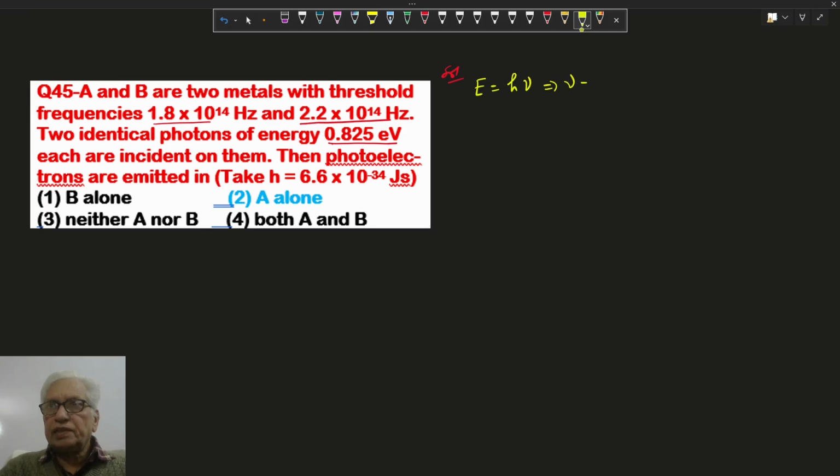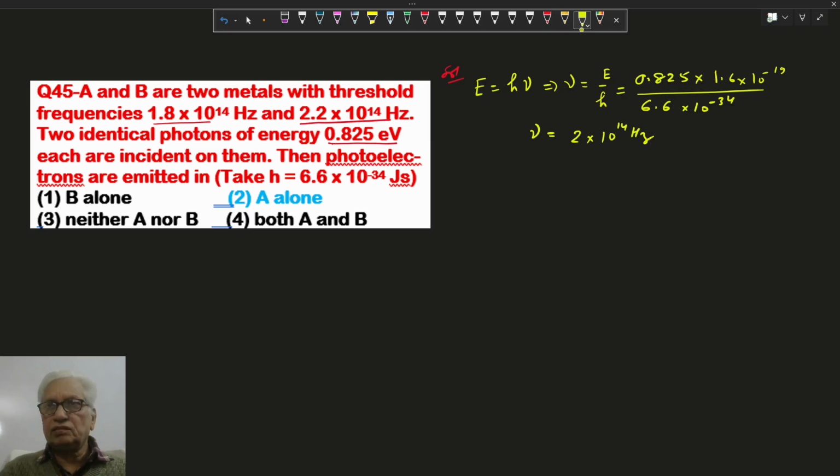So nu will be energy divided by h, Planck constant, and energy here is 0.825 electron volt, changed into joule, upon Planck constant 6.6 into 10 power minus 34. We solve it. Frequency comes here 2 into 10 power 14 hertz.